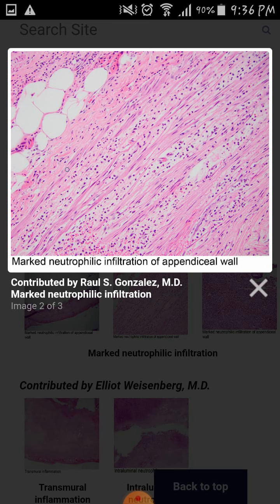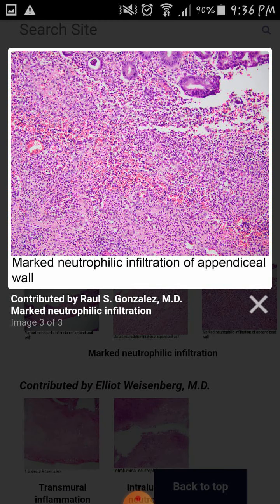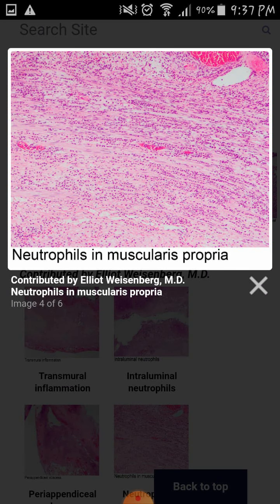Here we can see the histological presentation of acute appendicitis. This is the wall of the appendix, and in the wall we can see the neutrophilic infiltrate, which is showing the inflammation. This is the muscularis propria of the appendix, and these are the neutrophils. Here again, in the wall of the appendix, we can see increased neutrophilic exudate. There is increased neutrophilic infiltration. Again, this is the muscularis propria and there is increased neutrophilic infiltration.